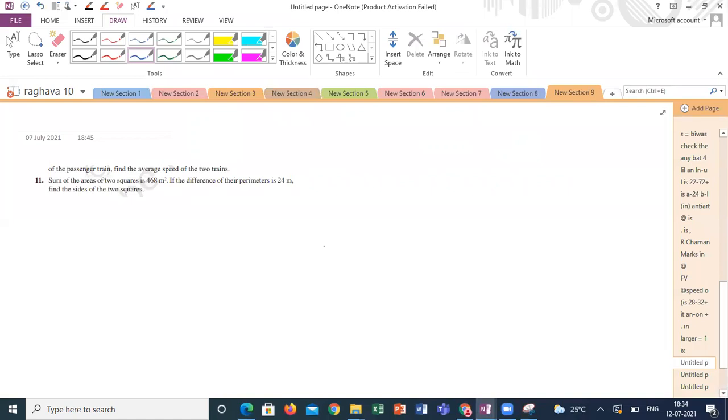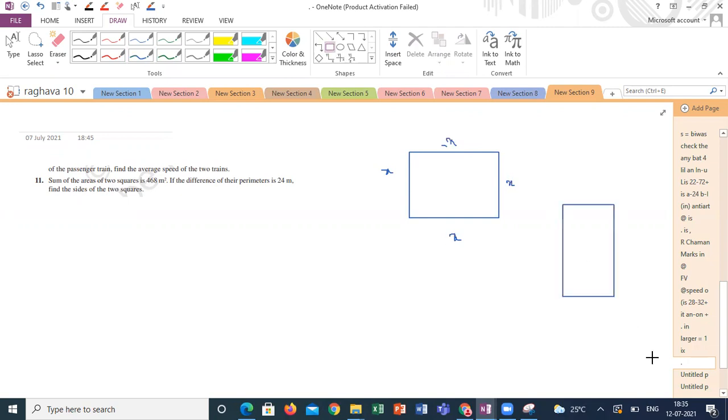The sum of the areas of two squares is 468 square meters. The difference between their perimeters is given. There are two squares. Suppose one square has side x and another square has side y, for example. So this perimeter is 4x, and this perimeter is 4y.